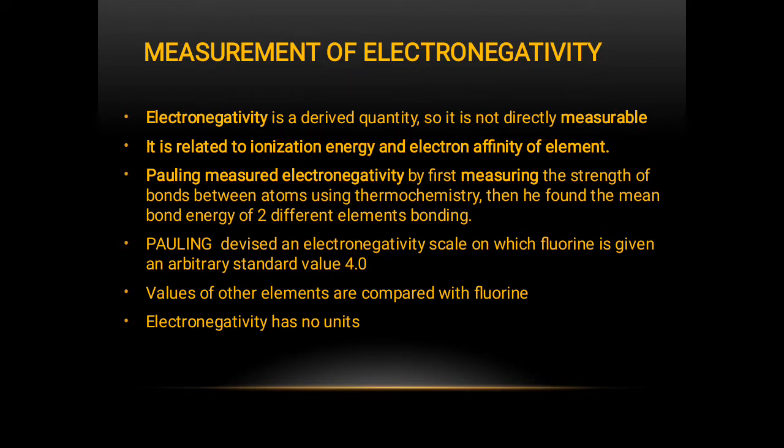Rather, it is dependent on other atomic properties such as ionization energy and electron affinity. If you understand both of the properties clearly, then understanding electronegativity will become easier for you. I tell you that the amount of energy required to remove an electron from a gaseous atom is called ionization energy.